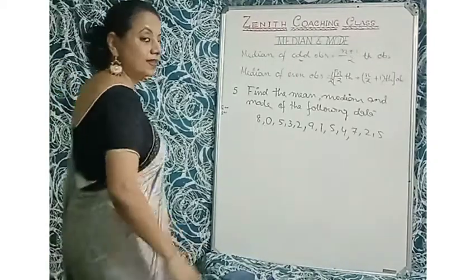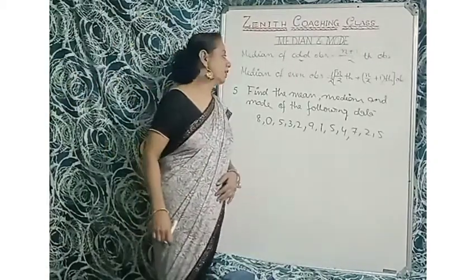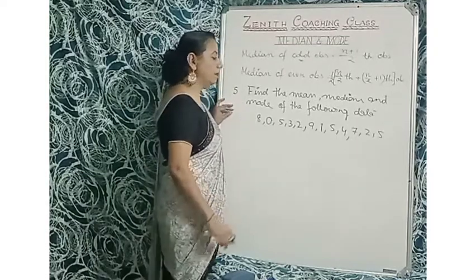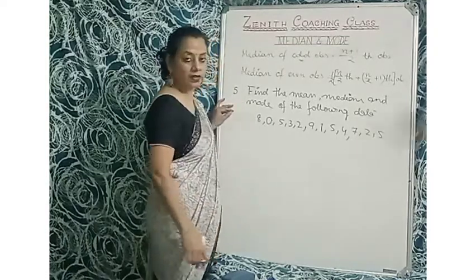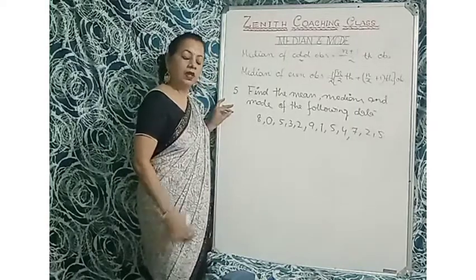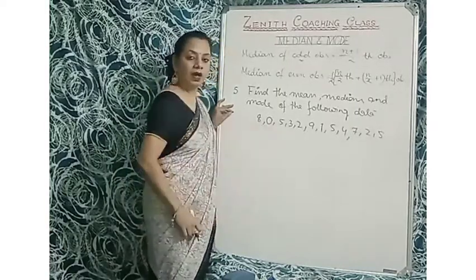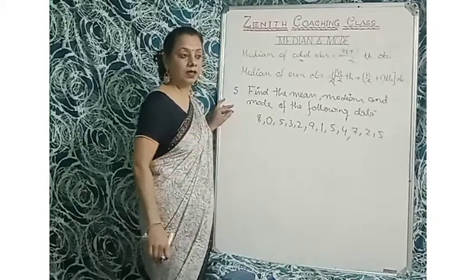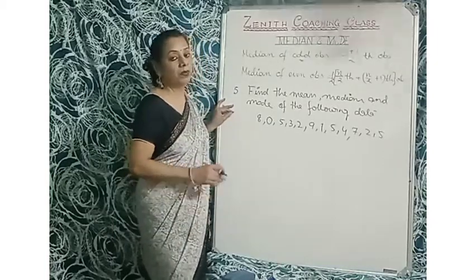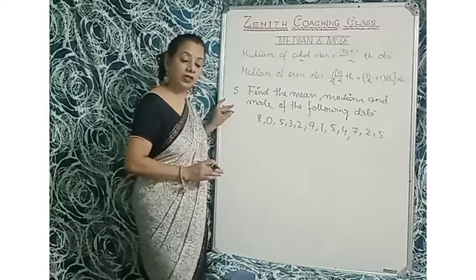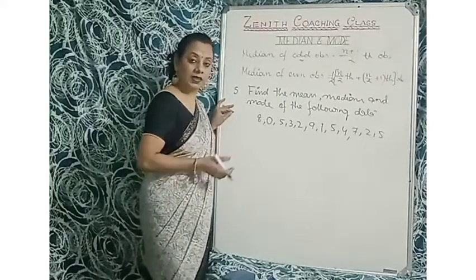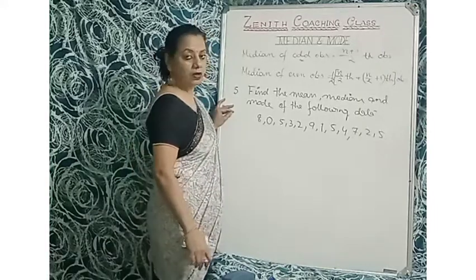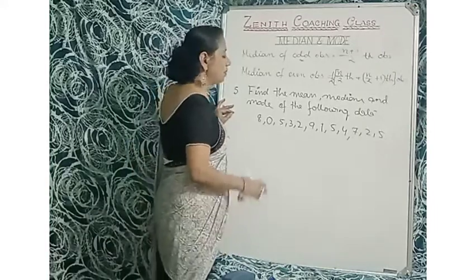So children, it is the last sum for today. Now you have to find number 5. Find the mean, median and mode of the following data. For one set of numbers, you have to find the mean, the median and also the mode. You will say, ma'am, we have learned mean, and median you taught today, but how to find mode? Okay, I will teach you later on. So first of all, the mean.